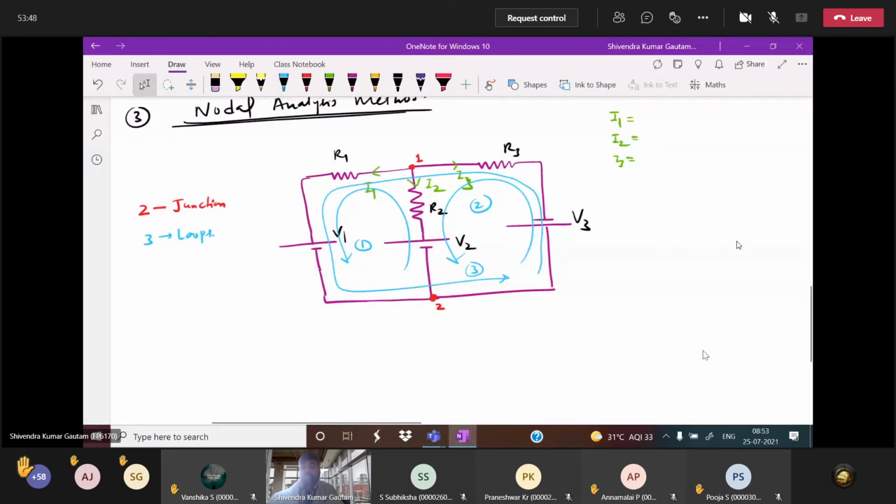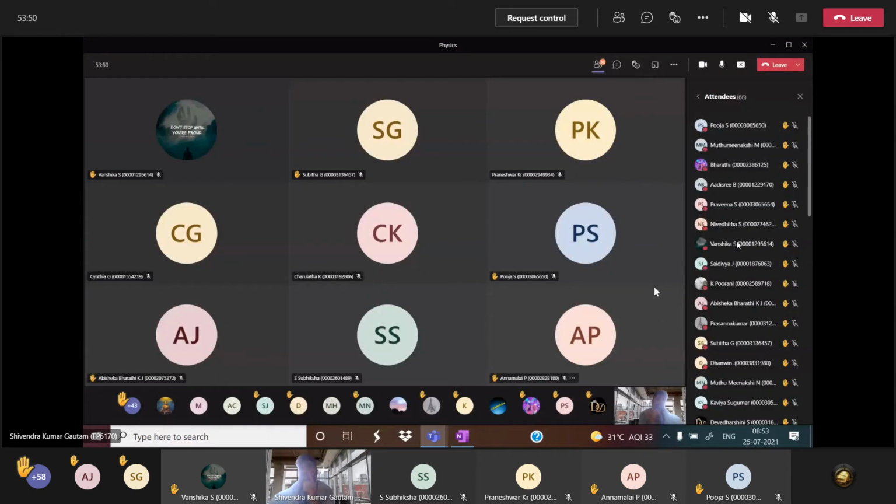Tell me, in every loop we can apply KVL or not? So 3 KVL equations we can write in 3 loops, and for 2 junctions, 2 KCL equations we can write, meaning a total of 5 equations. Out of 5, any 3 you have to select, and if you solve those 3, you can get the I1, I2, I3 values. This I am telling you by the KVL KCL method. Understood everybody how you will do it by KVL KCL? That is the mathematical complexity, to show you how much it is here.